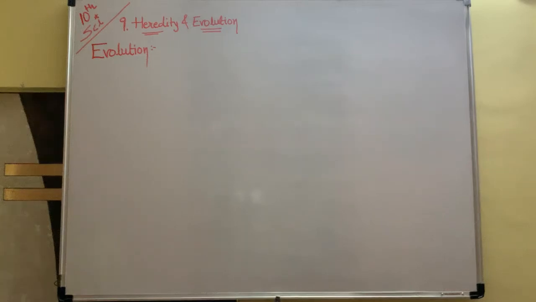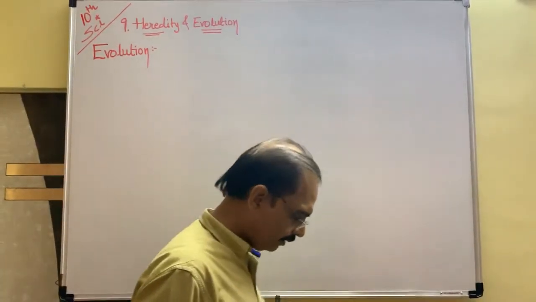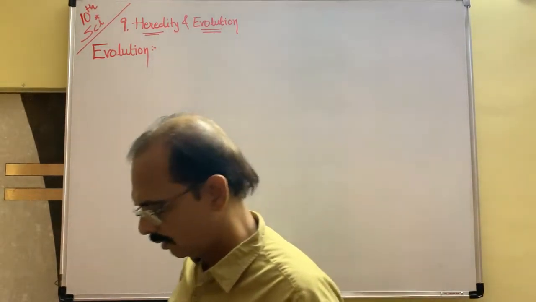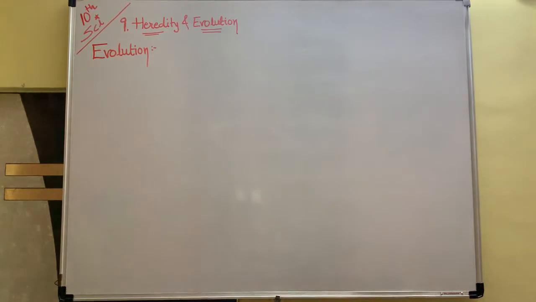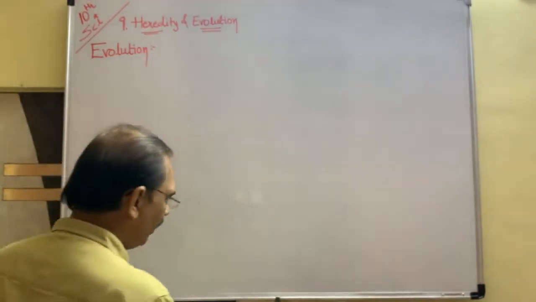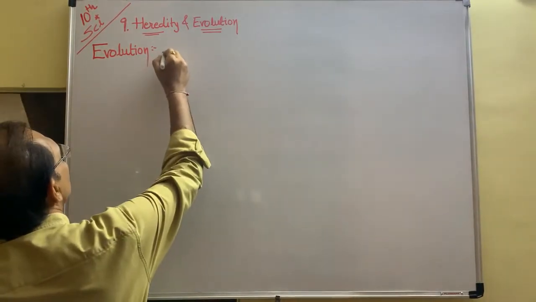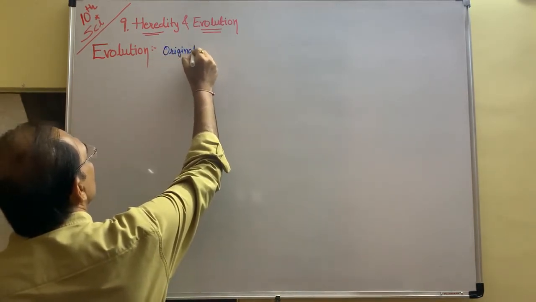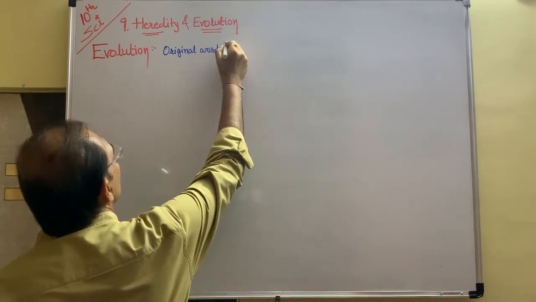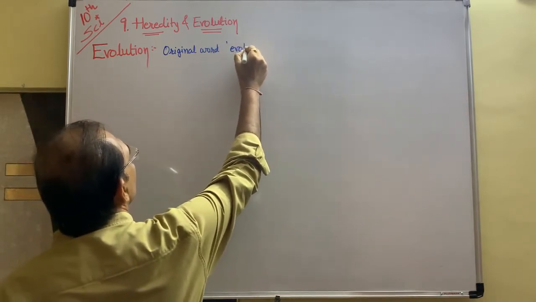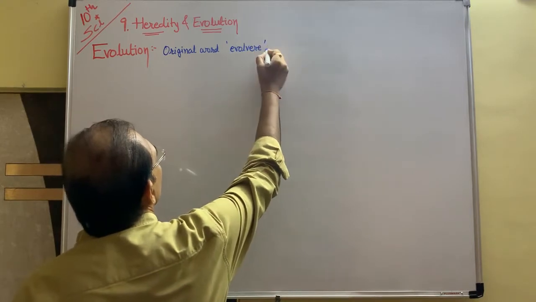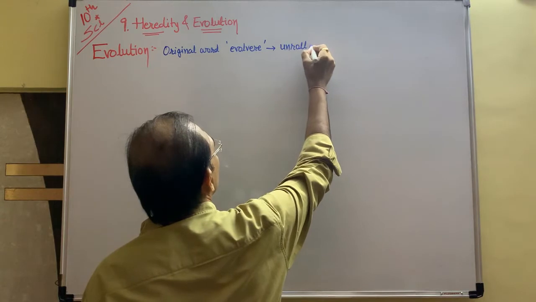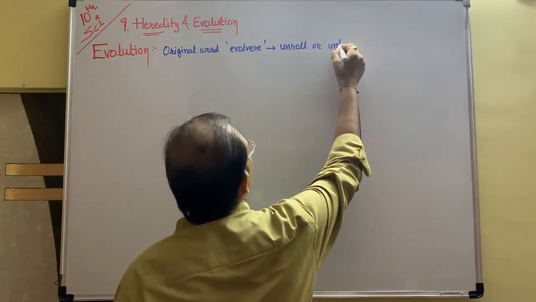Now let us start the important topic of this lesson, that is evolution. Evolution comes from the Latin word evolve. Actually, the original word is evolve. It means, in English, unroll or unfold.